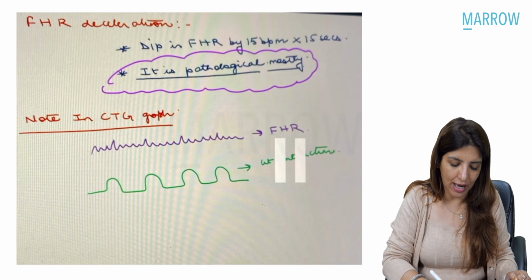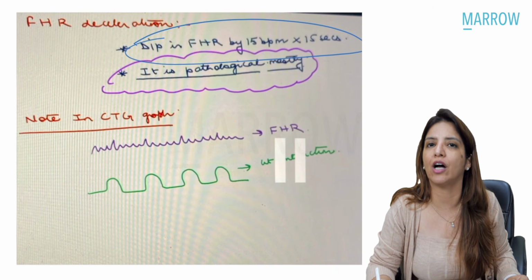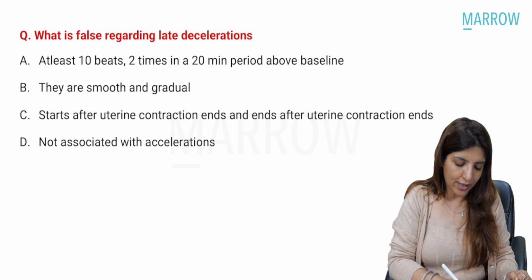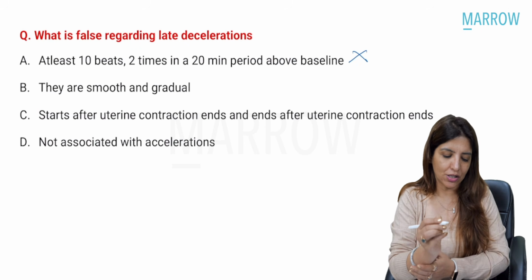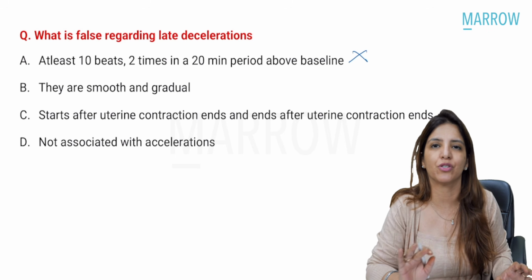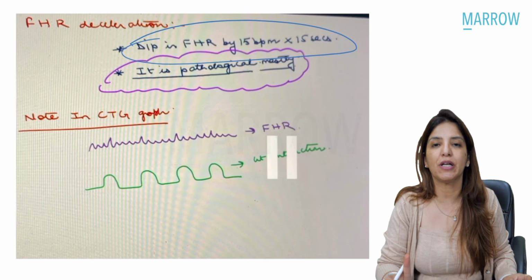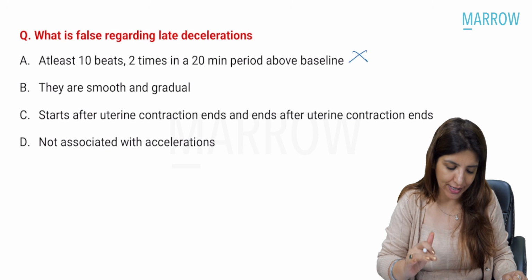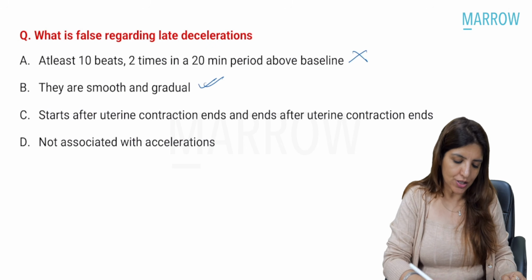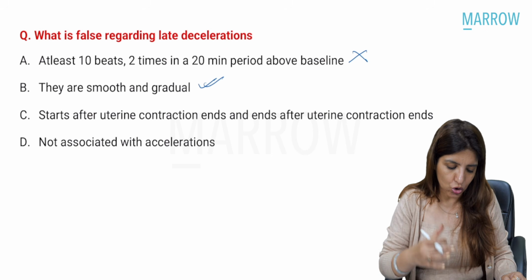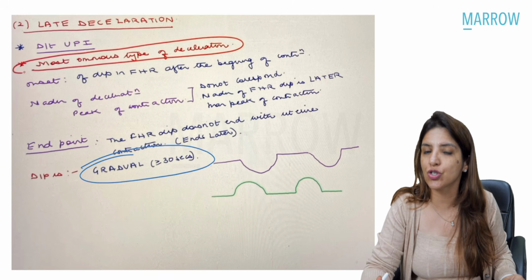Decelerations in general are defined as a dip in fetal heart rate by 15 beats per minute for 15 seconds. So over here, this statement, that is a deceleration is defined as 10 beats per minute 2 times in a 20-minute period, is wrong. It has to be 15 beats per minute for 15 seconds. That is what a deceleration is defined as. Late decelerations are smooth and gradual. Yes, late decelerations are the most ominous type of decelerations which you can get.